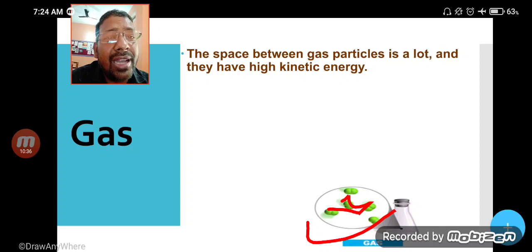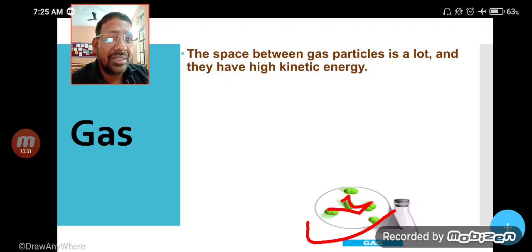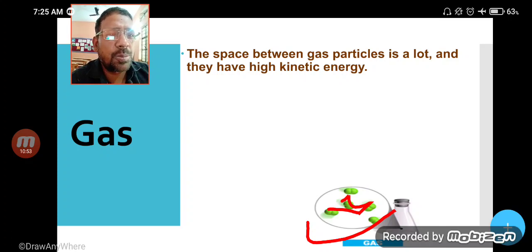And once it has high intermolecular space, it means least intermolecular force of attraction. Space increases, attraction will decrease. So it is very clear, the space between gas particles is a lot and they have high kinetic energy.